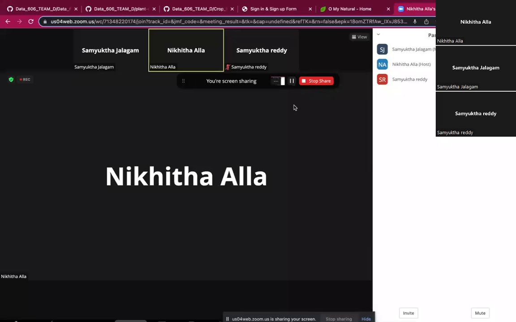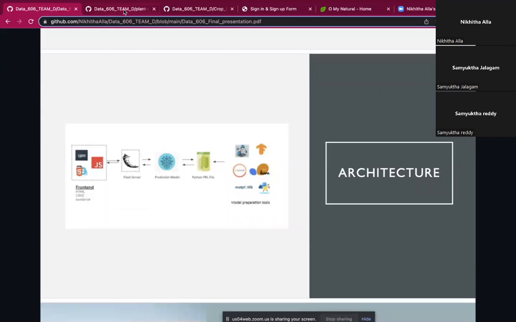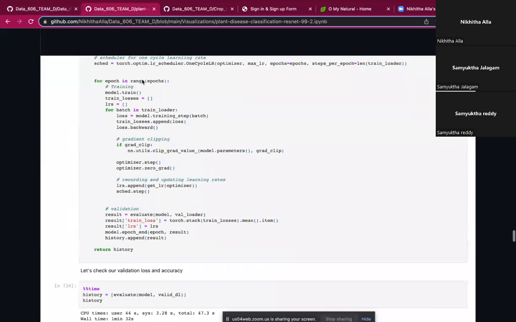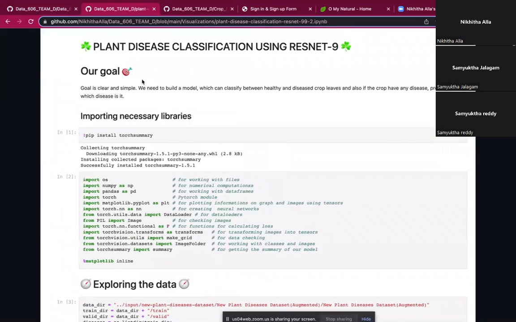Thank you, Samyukta. As a part of the project, I have worked on plant disease prediction. So the goal here is to build a model which can classify between a healthy and a diseased crop leaf, and also if the crop has any disease, predict which disease it is. There are various phases of the methodology.